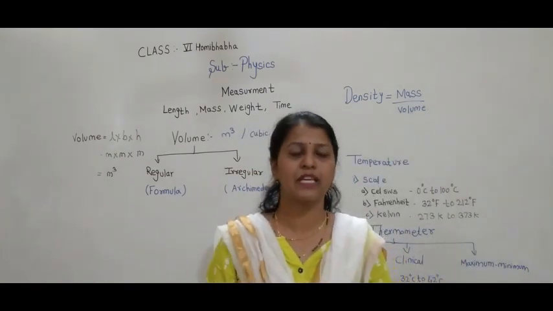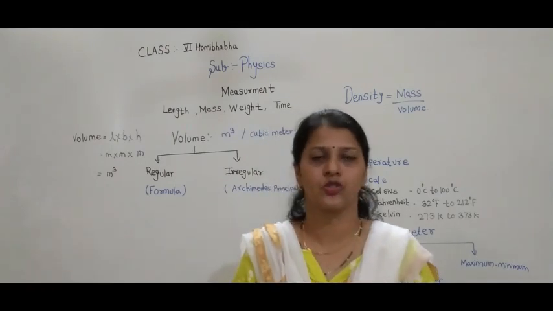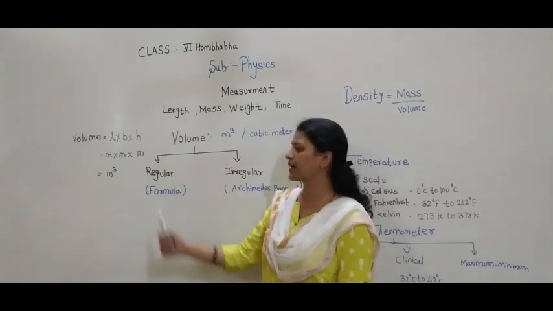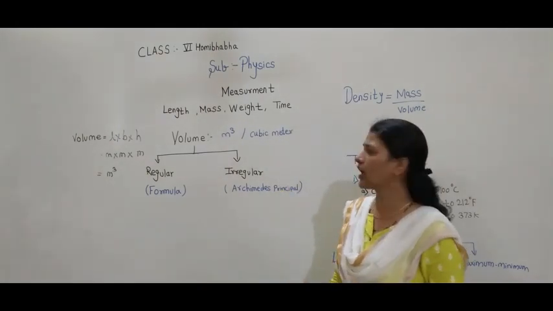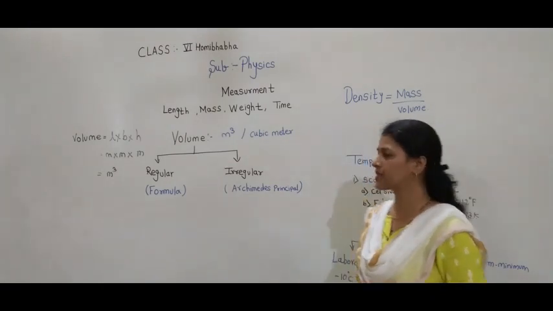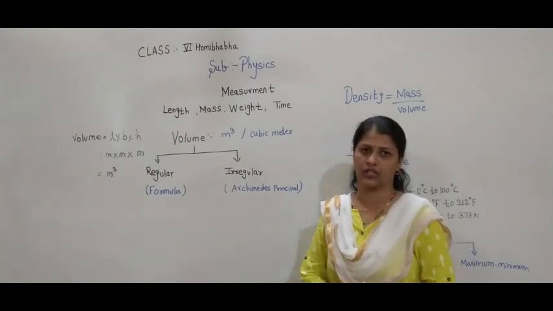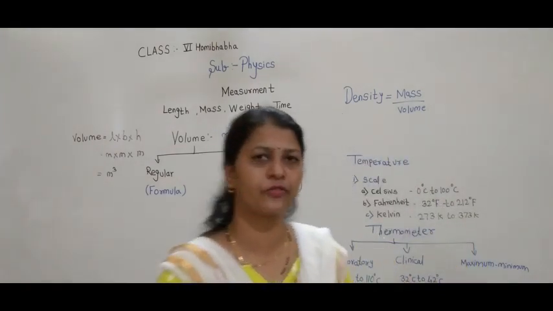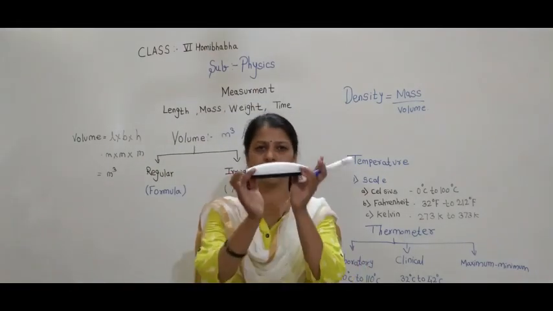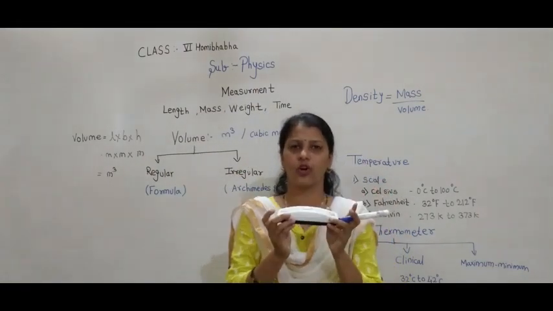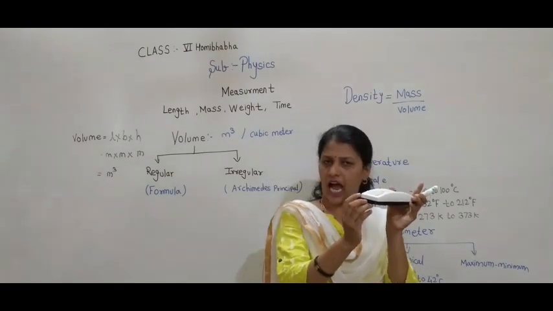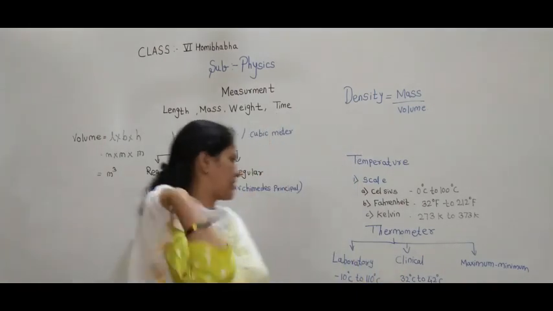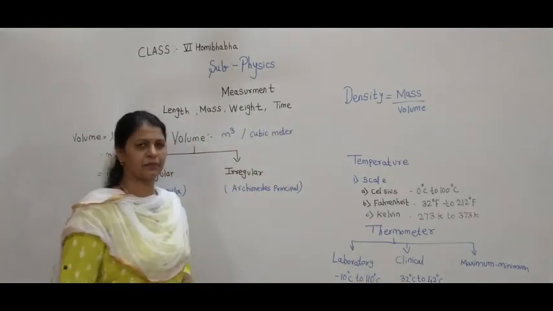If the shape is a sphere, then the volume is 4 by 3 pi r cube. So these are the different formulas used for the fixed or regular object. But now the problem comes if the object is irregular, which does not have a proper shape. For example, if I tell you to find the volume of this, is it possible? You can take the length, but if you take a height, it is not regular. So how to find the volume of an irregular shape? By the activity of Archimedes principle.